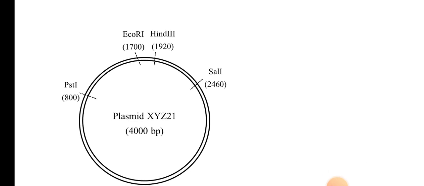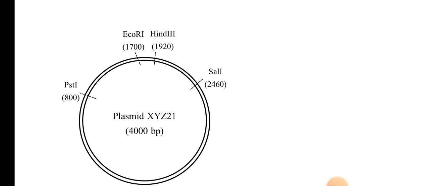Look, 1700, that was the region where E. coli was present, and PST1 800. So 1700 minus 800, that is 900. 900 base pair sequence will be there. From 1920 minus 1700, that is 220. So 900, 220, and from 2460 minus 1920, that is